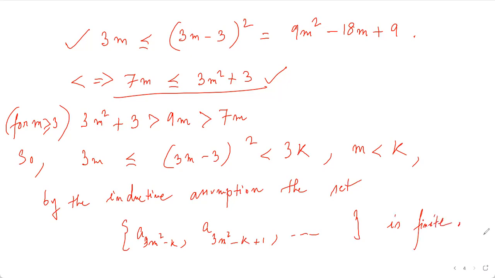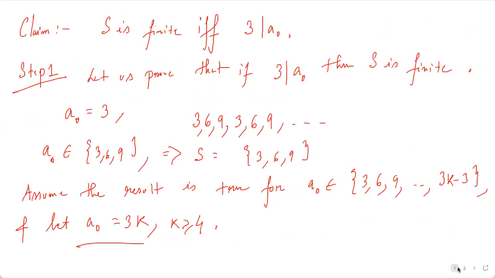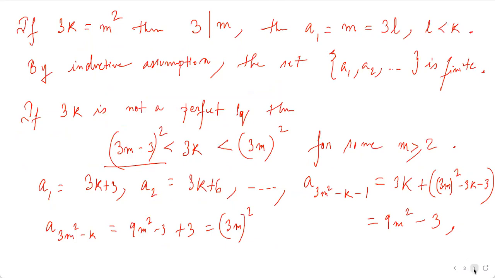The basic thing is that once I reduce it to something lower in our assumption, once a naught boils down to here, then we can easily say by our induction hypothesis that S will be finite. Okay, and we are done for this part.